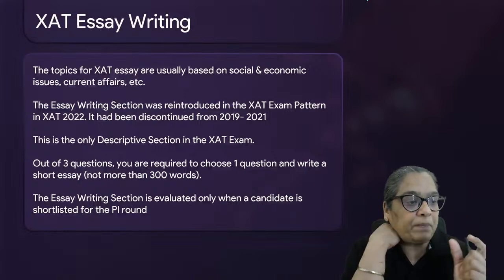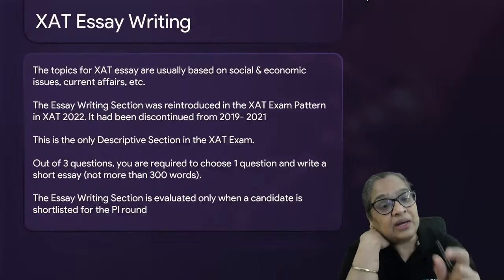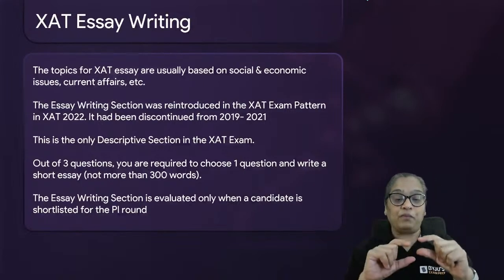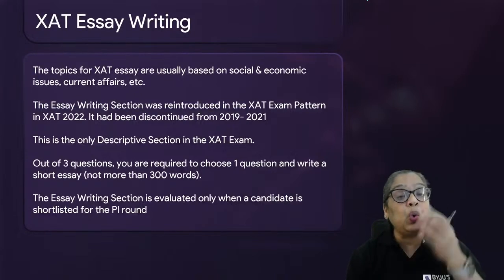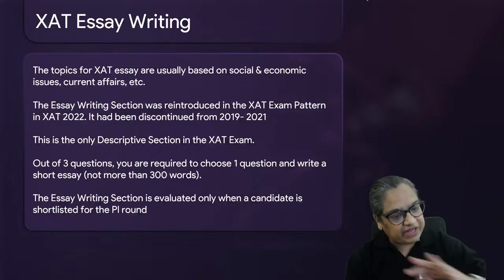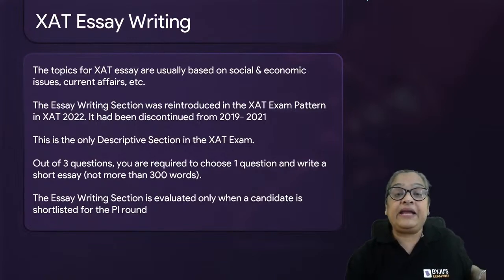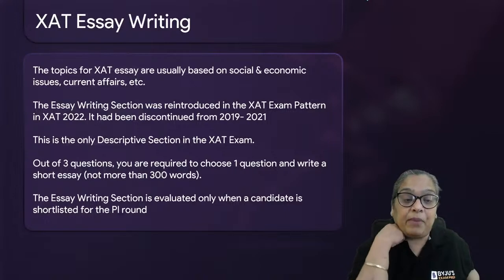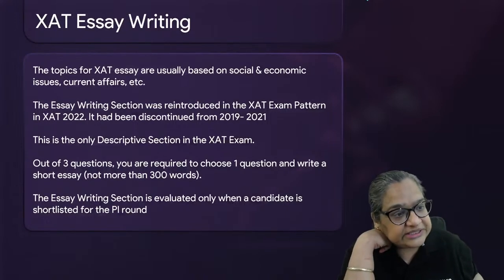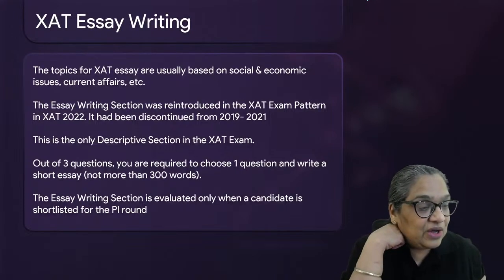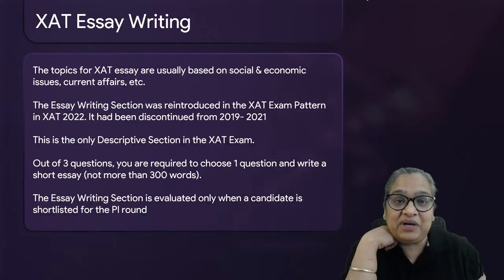In CAT, the topics are easier, shorter. In XAT, they are in the form of a quote. But that quote is related to something, again, very current. So you can write a lot about it. So don't worry about what shall I write? What if I get a topic which I don't understand? You will understand it. I know still the XAT admit card is not out.